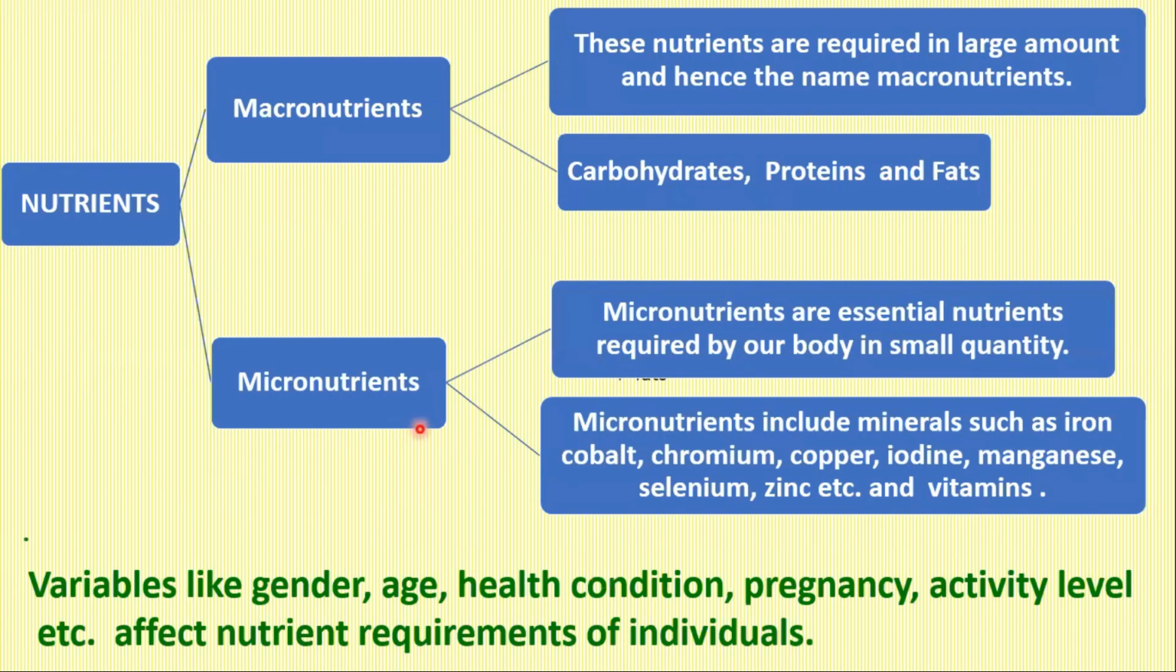These nutrients can be divided into macronutrients and micronutrients. Macronutrients are the ones which are required in large amounts and hence are called macronutrients, like carbohydrates, proteins, and fats. Micronutrients are required in much smaller amounts, and that's why these are called micronutrients. And micronutrients contain all the minerals, metal ions, and all the vitamins. Now, all these may be required in much smaller amounts, but they are very, very useful.